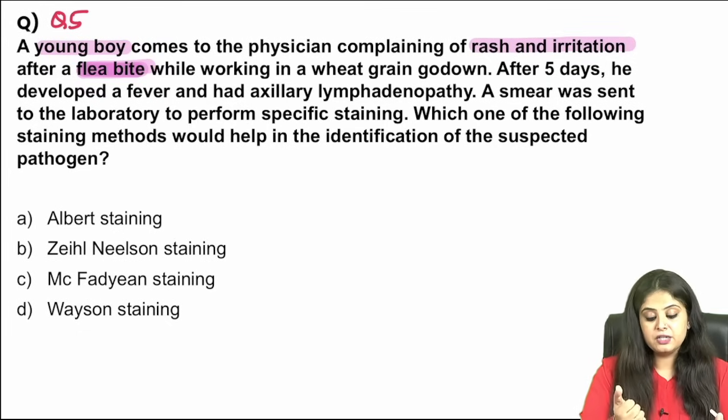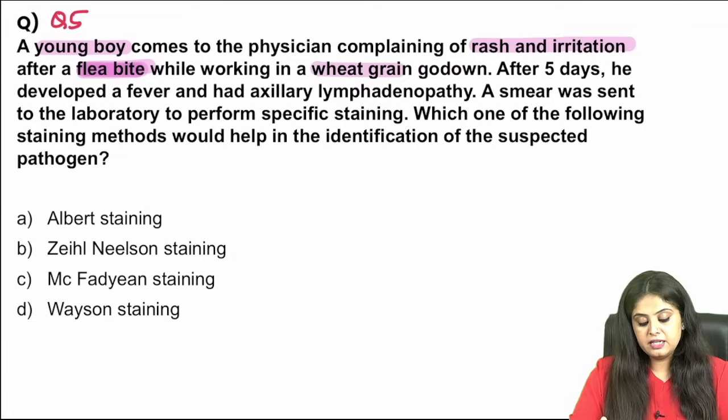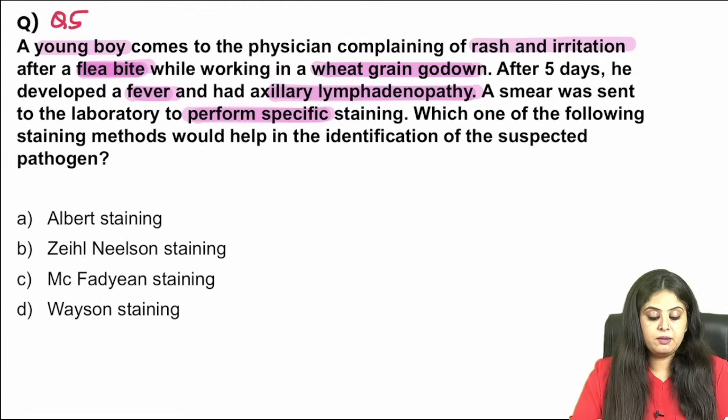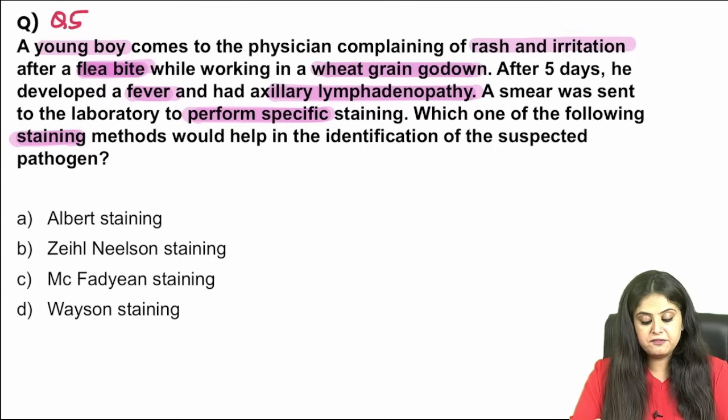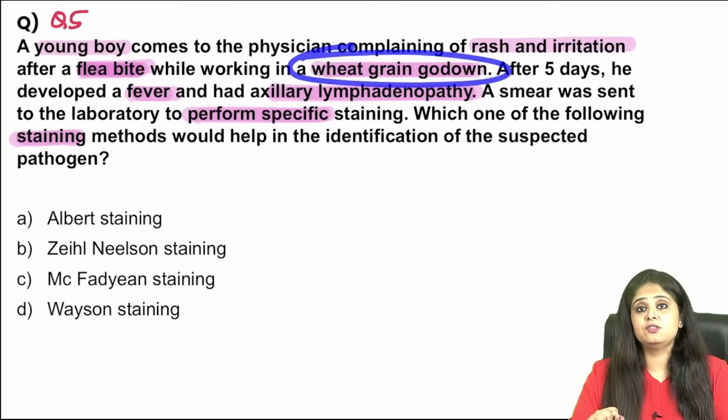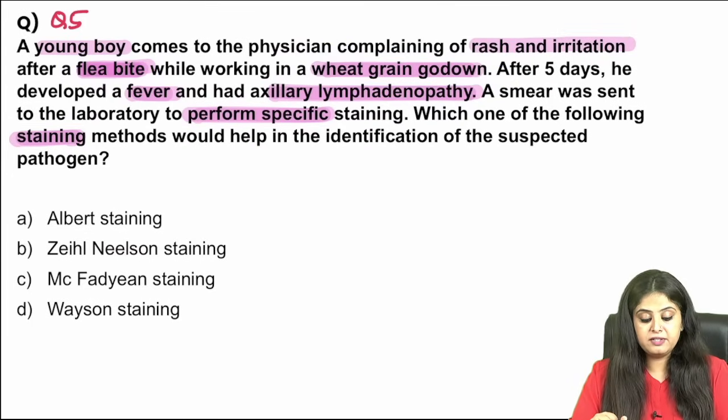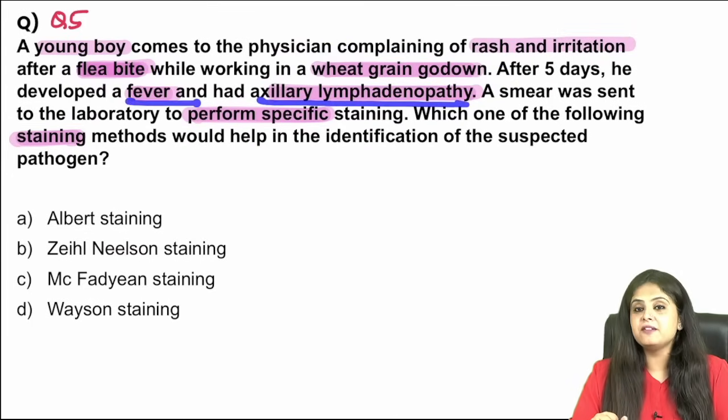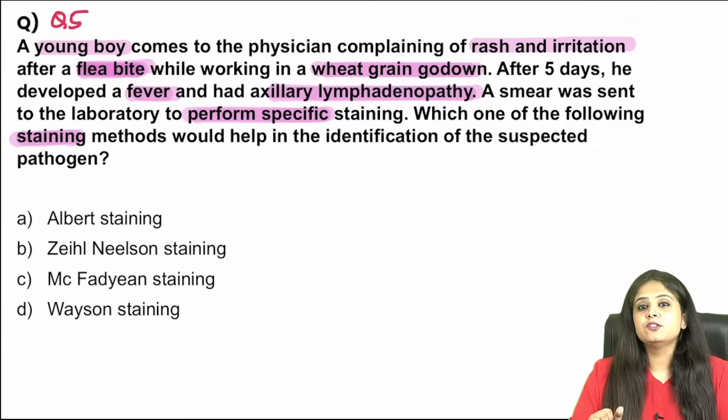So let's see further. Now when I see this is in a wheat grain godown, and after 5 days there is fever and axillary lymphadenopathy. A smear was sent to perform a specific staining. Which of the following staining methods would help? So now over here, considering the wheat grain godown where rat infestation is very common, and they have mentioned flea, and after the bite of that flea there is axillary lymph node and fever, probably this is a case of bubonic plague that has occurred. Bubonic because of buboes, and of course fever would be there.